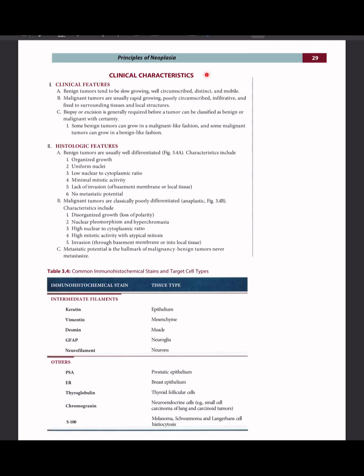Clinical characteristics. Clinical features. Benign tumors tend to be slow-growing, well-circumscribed, distinct, and mobile. Malignant tumors are usually rapid-growing, poorly circumscribed, infiltrative, and fixed to surrounding tissue and local structures. Biopsy or excision is generally required before a tumor can be classified as benign or malignant with certainty. Some benign tumors can grow in a malignant-like fashion, and some malignant tumors can grow in a benign-like fashion.